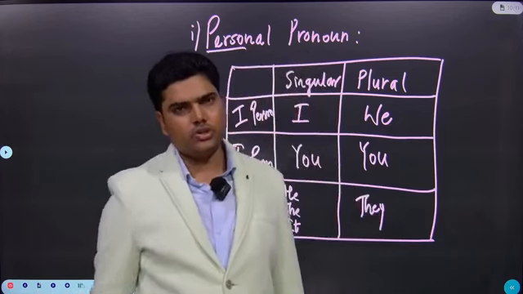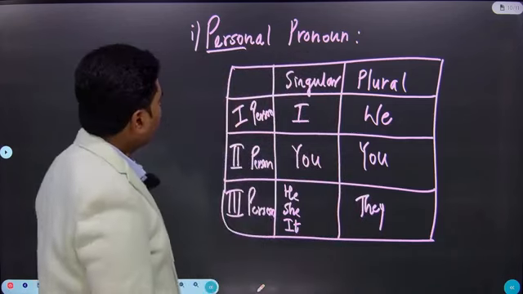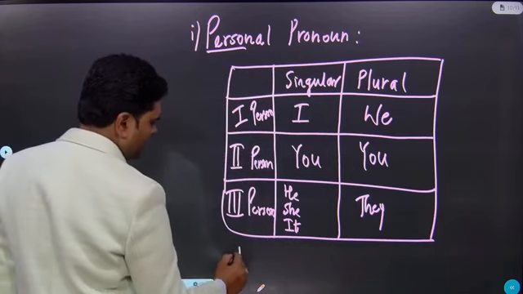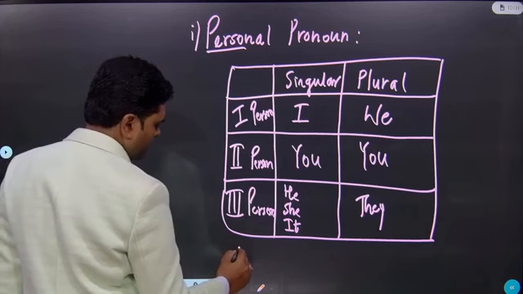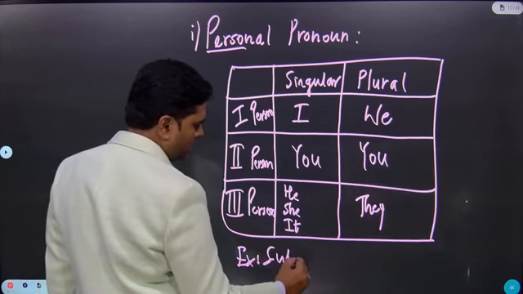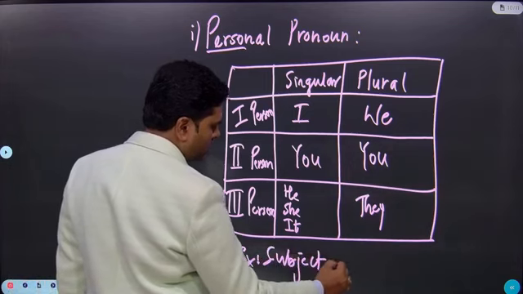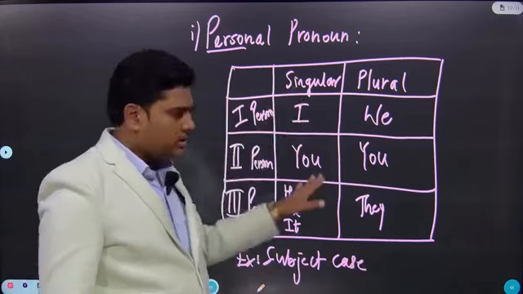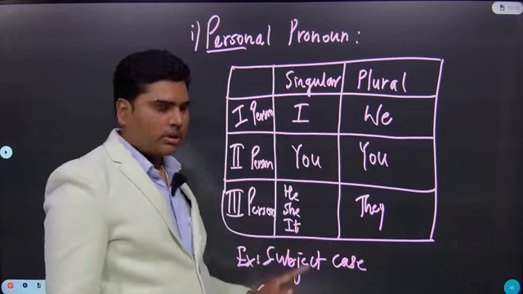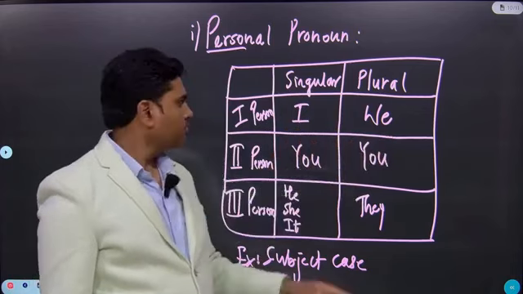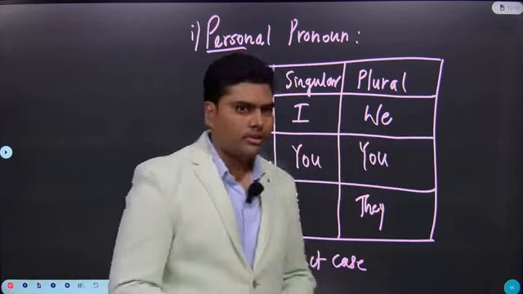In subjective case. Then what is subjective case? So I am giving you a hint one by one. Subject case. What is this subject case? These are used in subject place. Example, I am an English teacher. We are good friends.